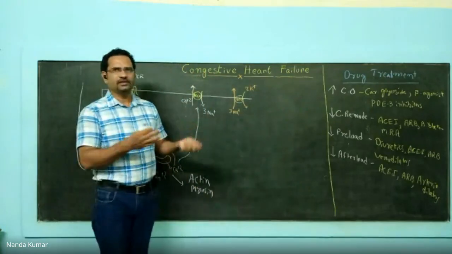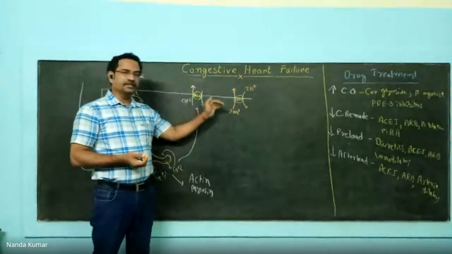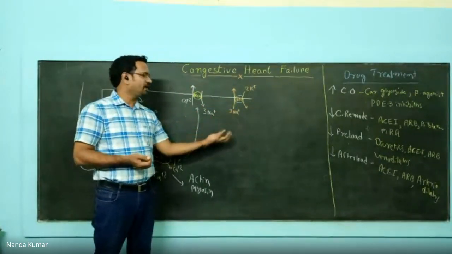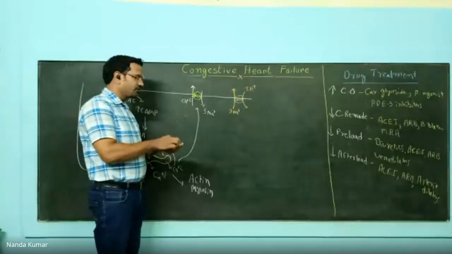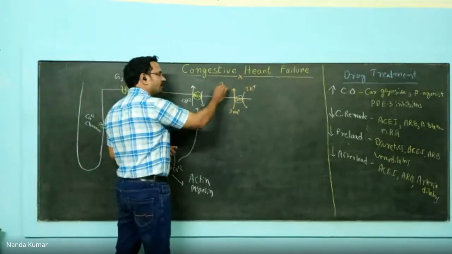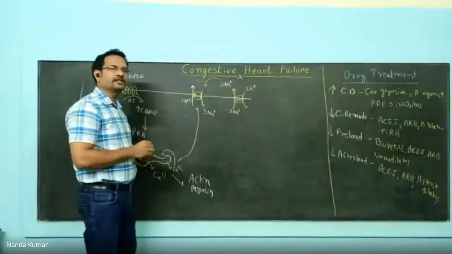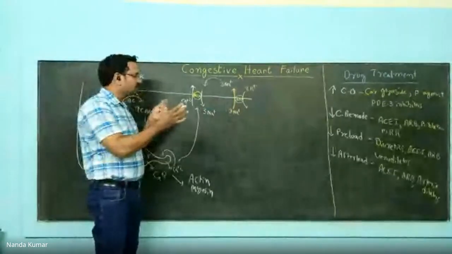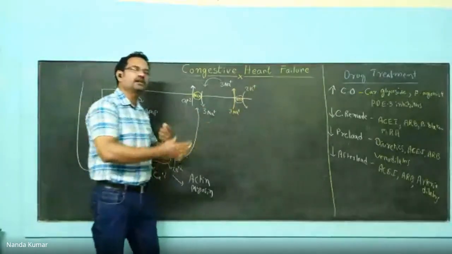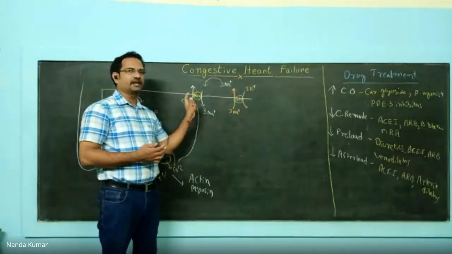Okay. When you see the mechanism of action, the sodium-potassium pump acts by sending 3 sodium out of the cell and bringing back 2 potassium into the cell. Because sodium levels become high outside, the sodium-calcium exchanger acts: sodium gets inside, and at the same time calcium goes outside the cell. So the sodium-calcium exchanger and the sodium-potassium pump are interlinked. When the sodium-potassium pump is acting, then the sodium-calcium exchanger can act.